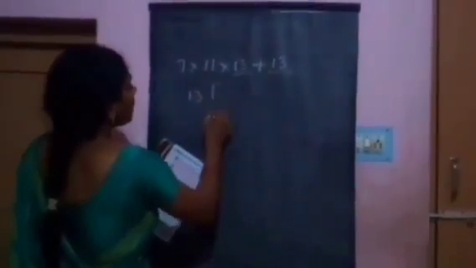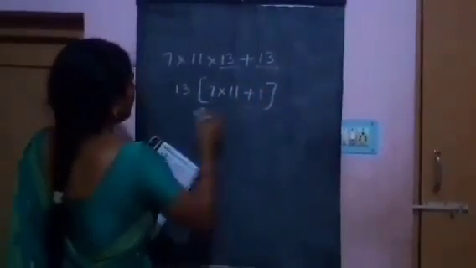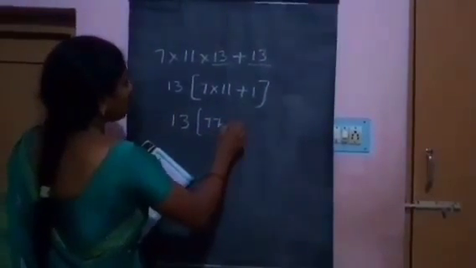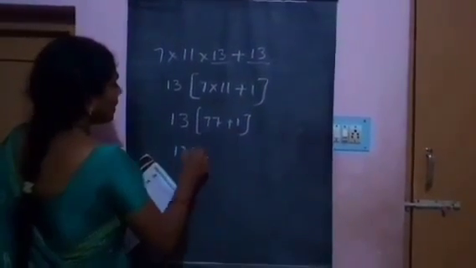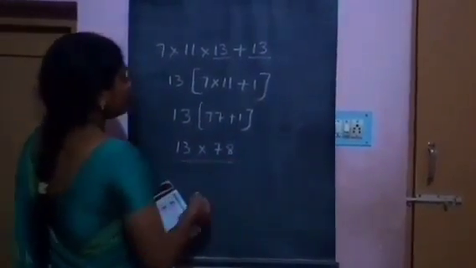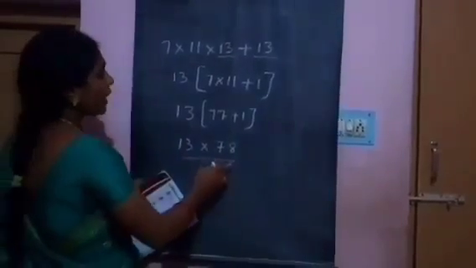Take the common factor, that is 13. 13 is common: 13 into 7 into 11 plus 1. 7 into 11 means 77 plus 1, so 13 into 78. These are composite numbers. Composite numbers means more than 2 factors.